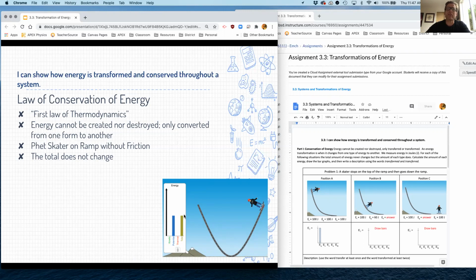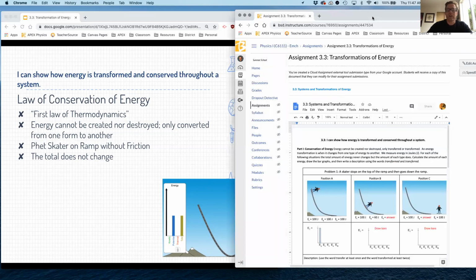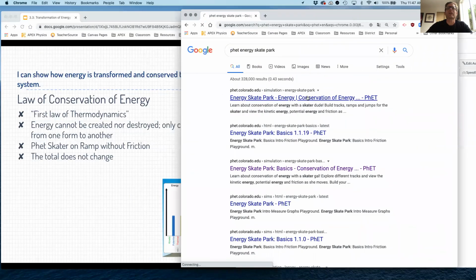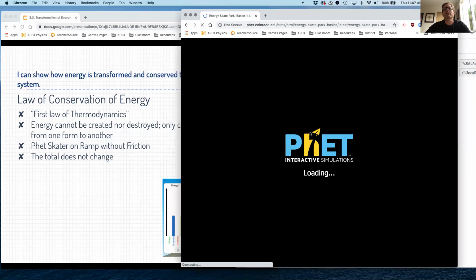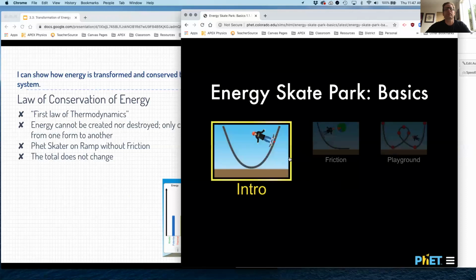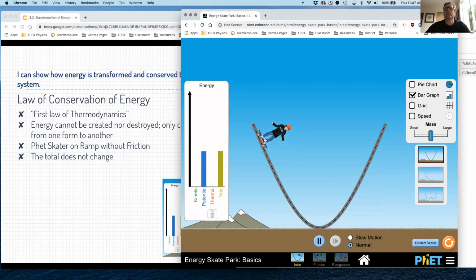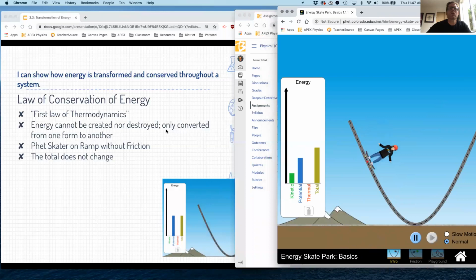But the total energy does not change. Okay, the total energy does not change. If I were to do that in the PhET energy skate park right here, you'd see that it basically stays the exact same the entire time. I'll even show you. So here it is. I'm going to put on my bar graph and watch. The total energy is not changing. It is only transforming from one type to another. Okay, cool.